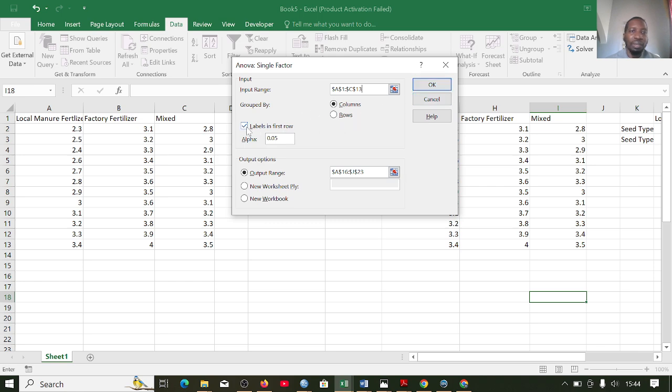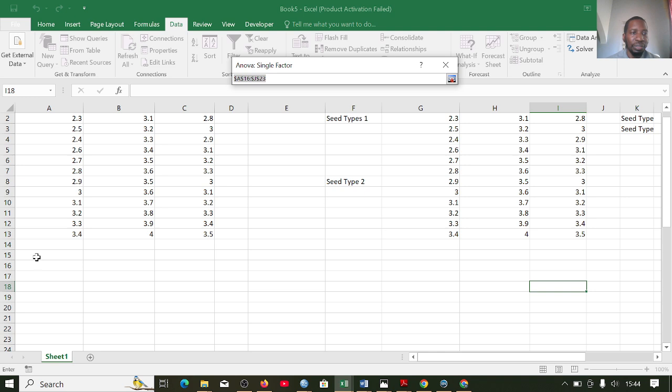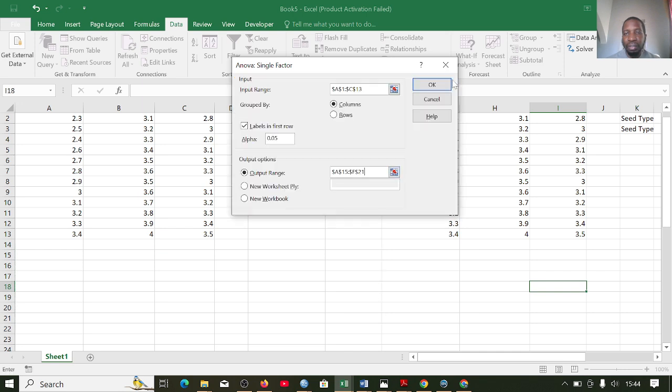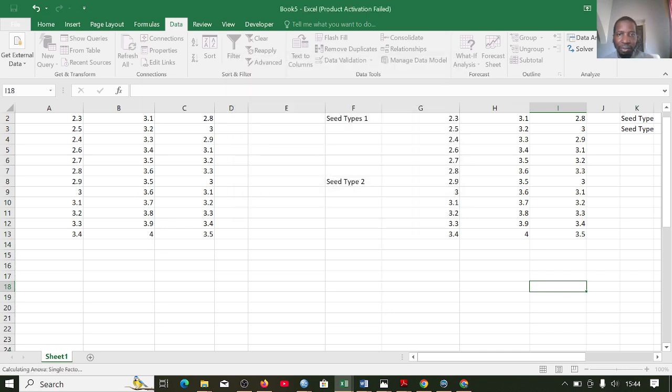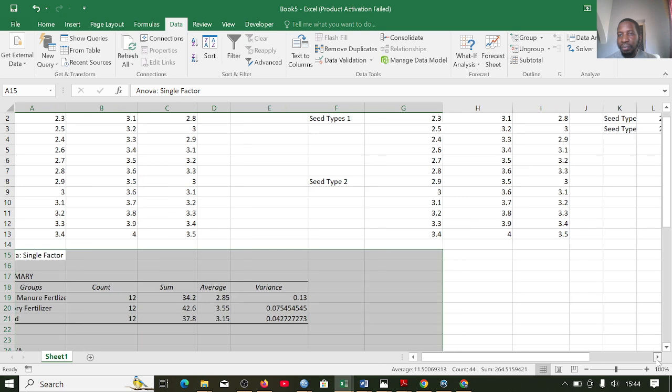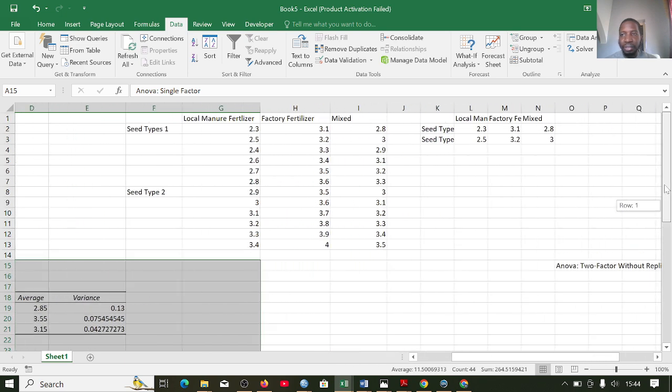So here I will click the labels because I have selected everything. So I will now have to choose where I want the output to be. So let's go paste it here. So I can now say okay. So I will now quickly go and do the same for the second situation.